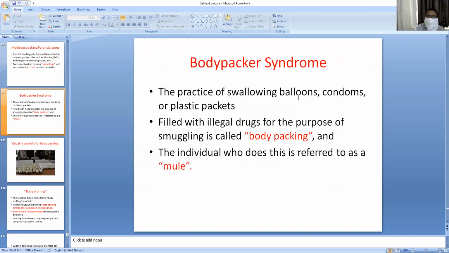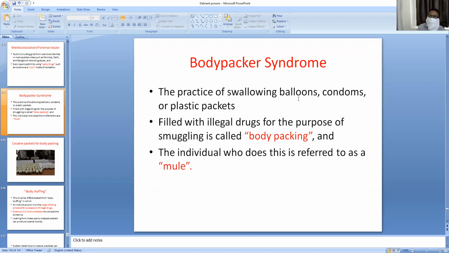So, body packer syndrome. This is very important, and it can be asked as a short notes question. The practice of swallowing balloons or condoms or plastic packets filled with illegal drugs for the purpose of smuggling is called body packing. So cocaine can be filled in balloons or condoms or plastic packets for the purpose of smuggling.